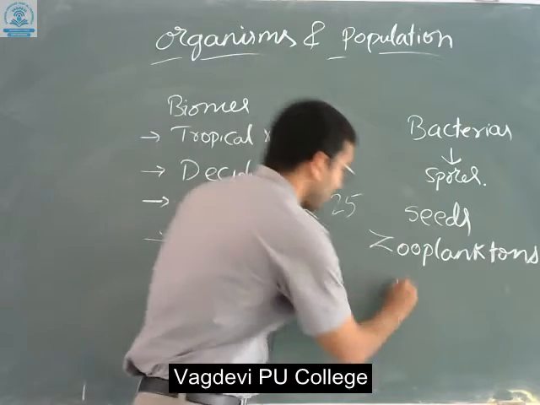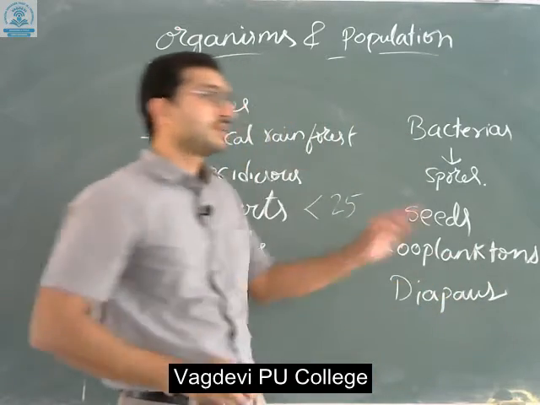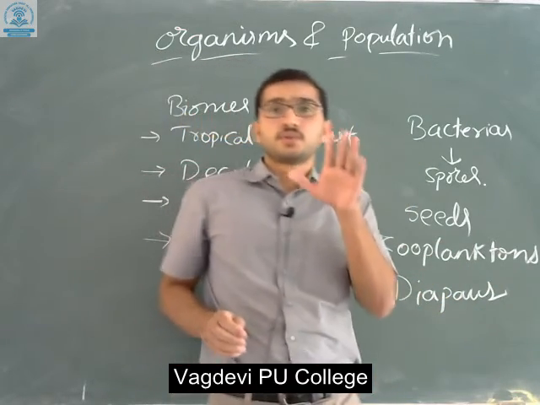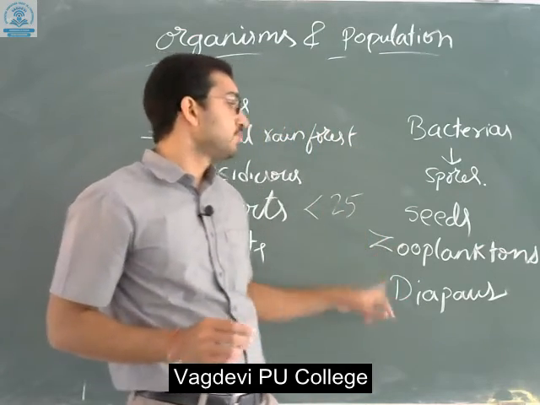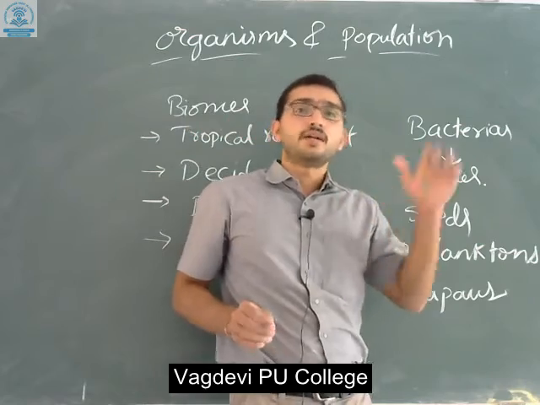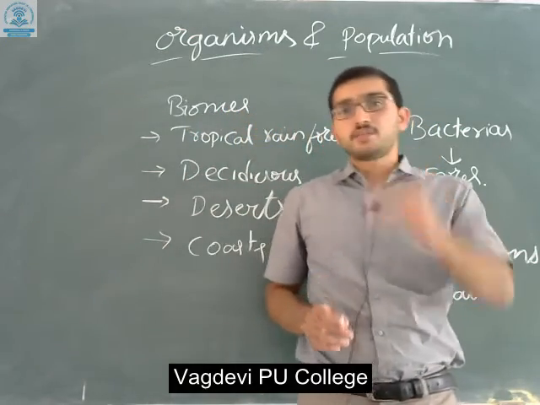That condition is known as diapause, in which they will be in a suspended manner.